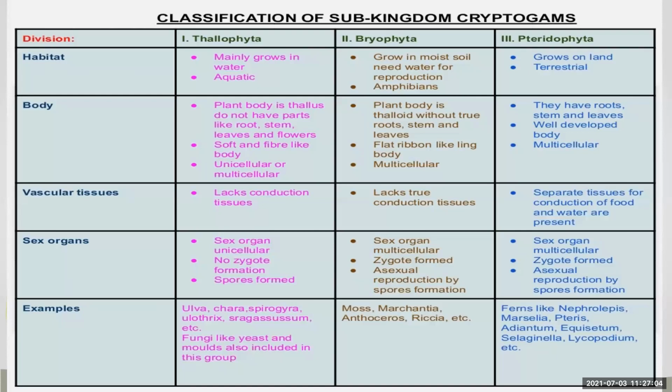We have studied the plant kingdom in detail. The plant kingdom is further divided into two subkingdoms, the cryptogams and the phanerogams. The cryptogams are further divided into three divisions: Thallophyta, Bryophyta, and Pteridophyta. We have also studied the criteria on which the classification has been carried out.